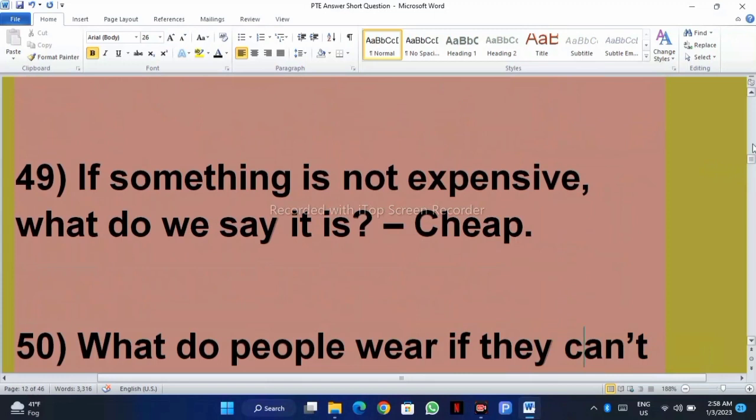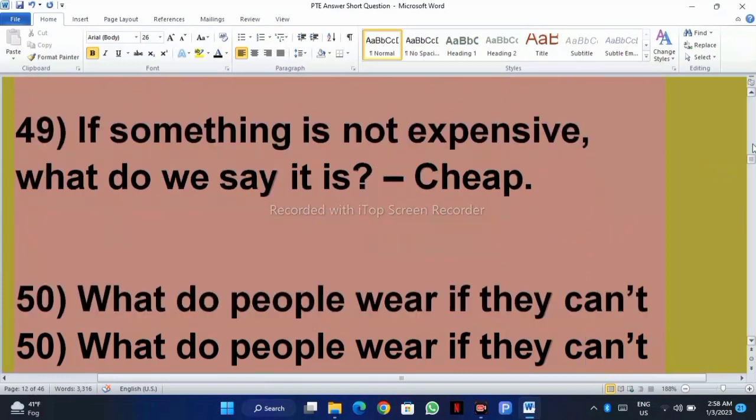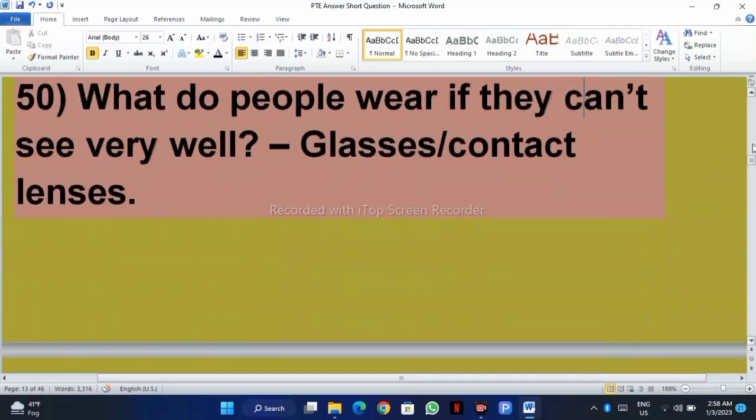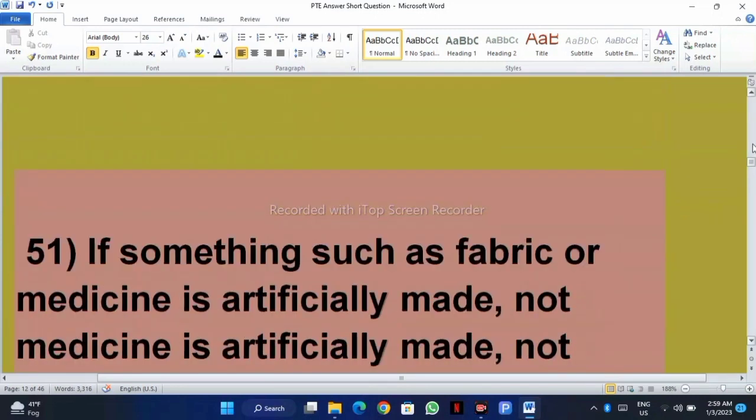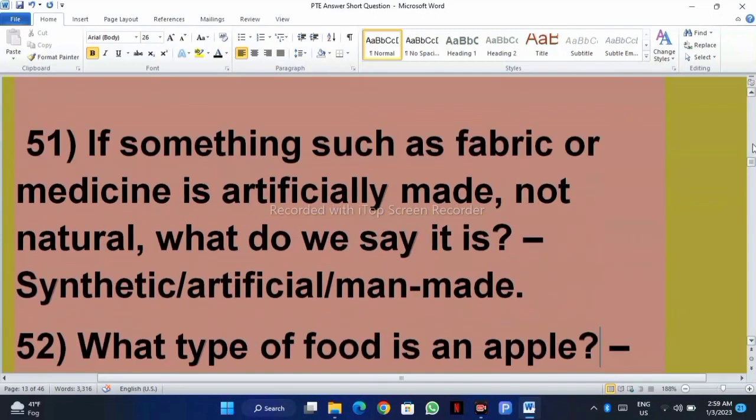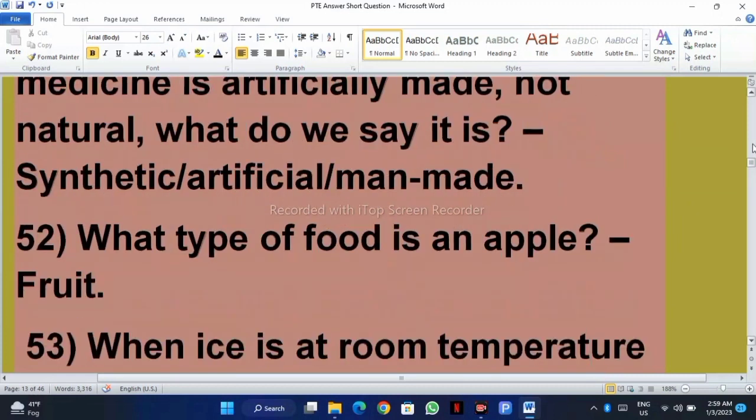If something is not expensive, what do we say it? Cheap. What do people wear if they can't see very well? Glasses, contact lenses. If something such as fabric or medicine is artificially made, not natural, what do we say it? Synthetic, artificial, man-made. What type of food is an apple? Fruit.